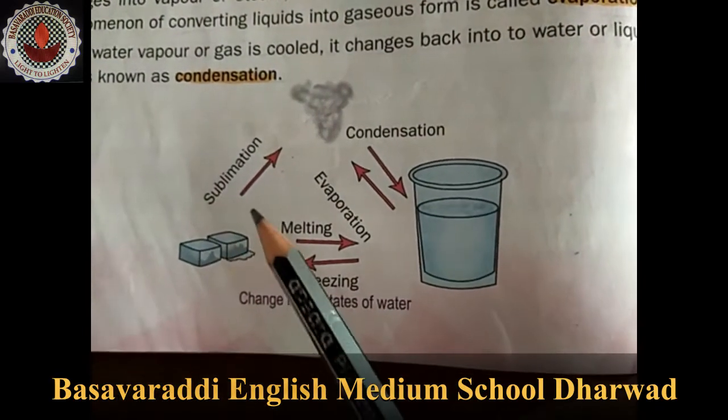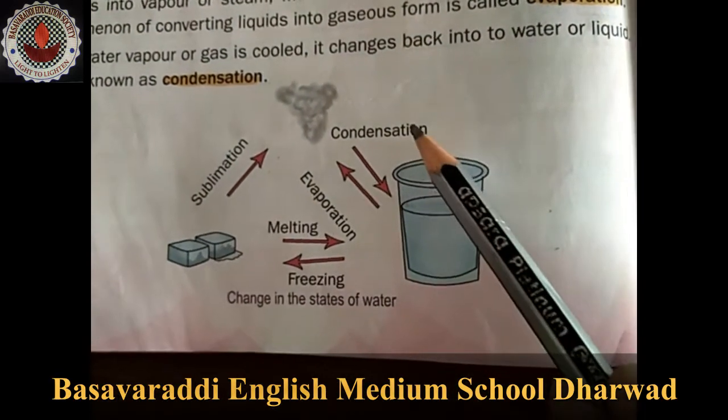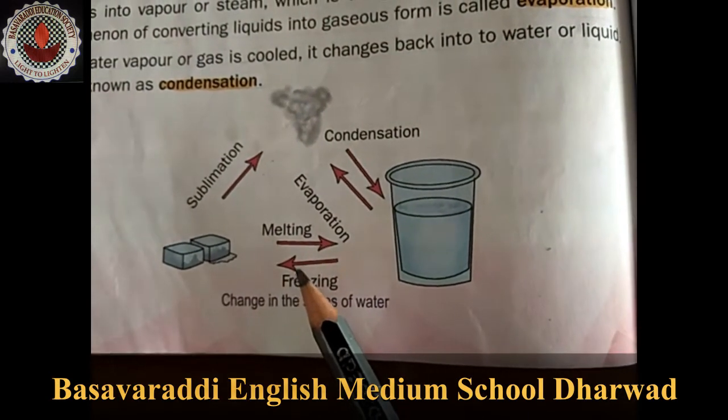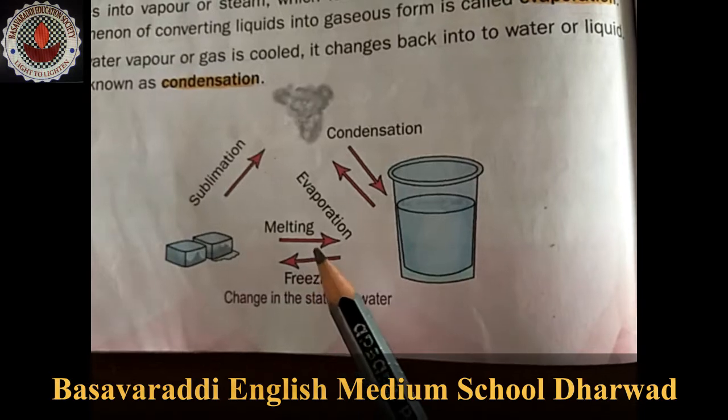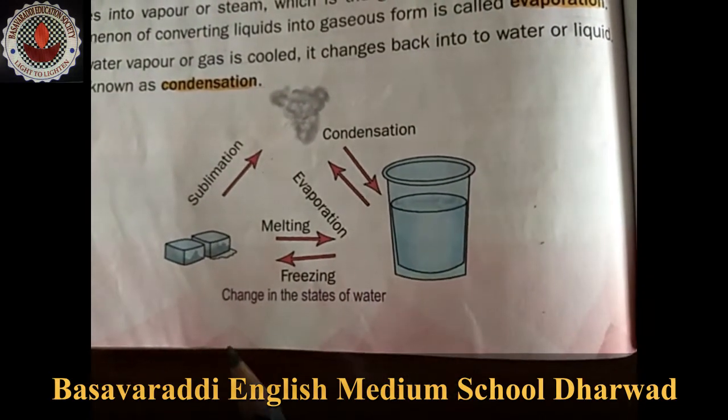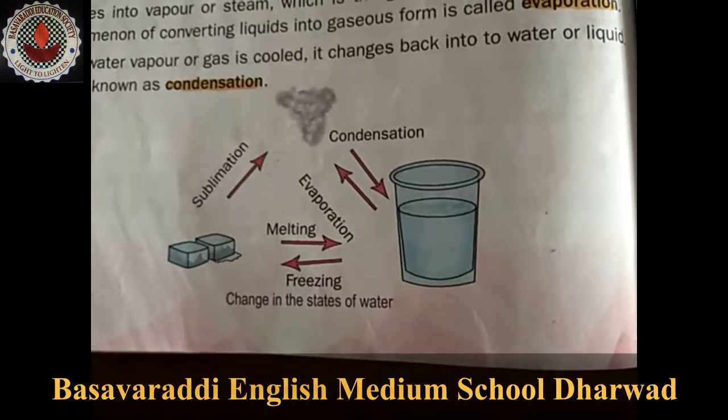Answer, sublimation, condensation, freezing. Then melting, evaporation. This is the change in the states of water.